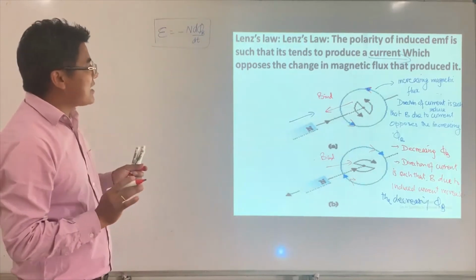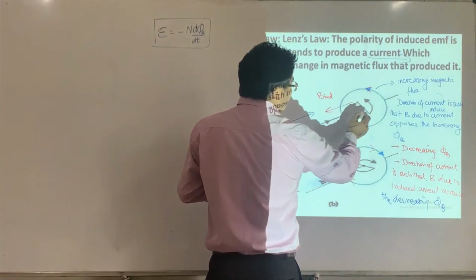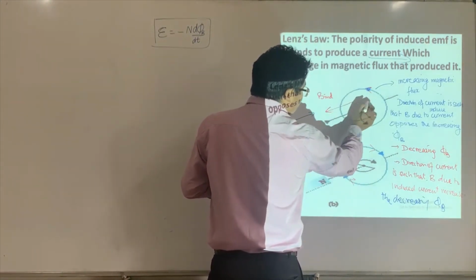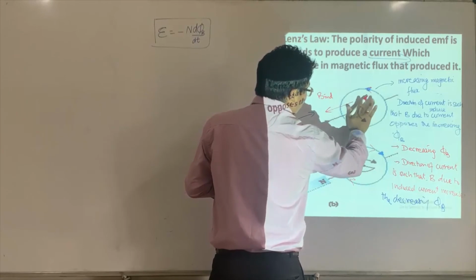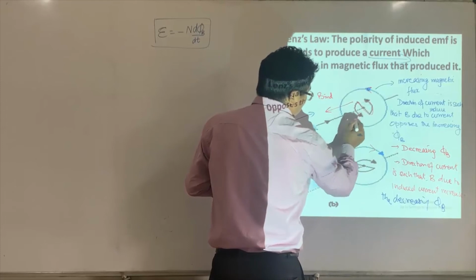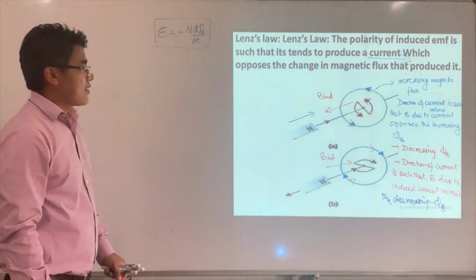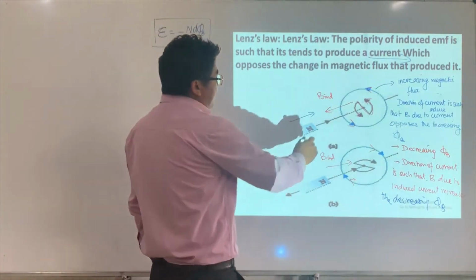Now look at the picture here. This again tells you the direction of current, right? So this is how it shows your directions. It goes like this. So that means this is the north face.